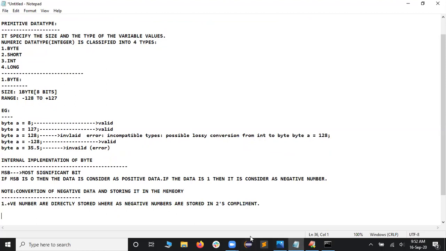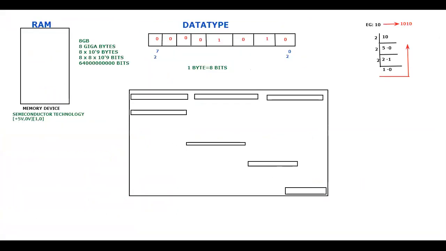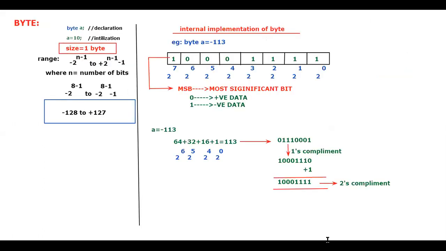Whatever the diagram is there, I would like to give the numbers, because when you are revising, it would be very easy for you. I would like to consider this happens to be the figure 1. So I would like to tell it as a figure 1. And the next one happens to be the figure 2. Whatever the data types that you have taken, that is figure 2. And this one happens to be the figure 3, and this happens to be the figure 4 for the internal implementation. So in the same way, I will do it in the notes as well.